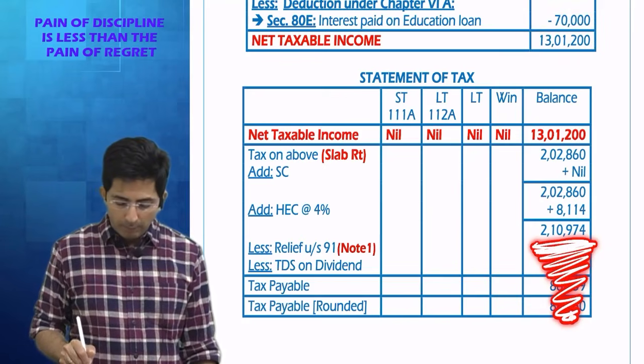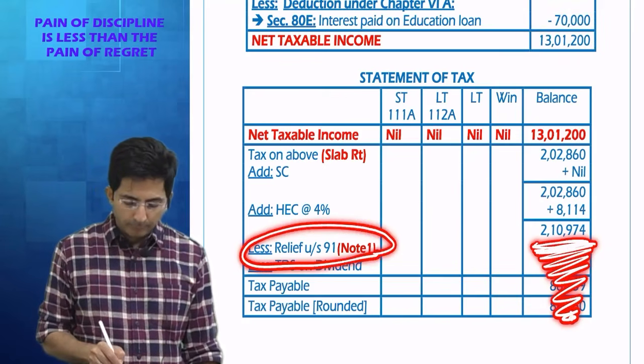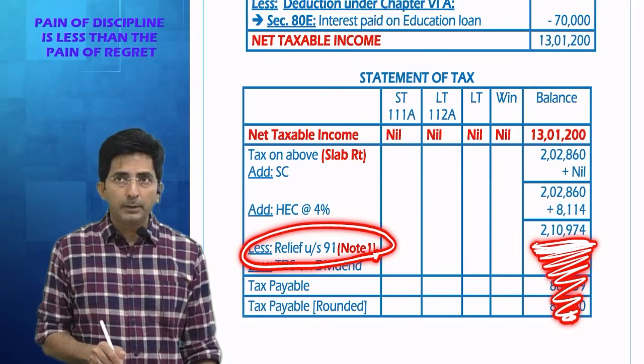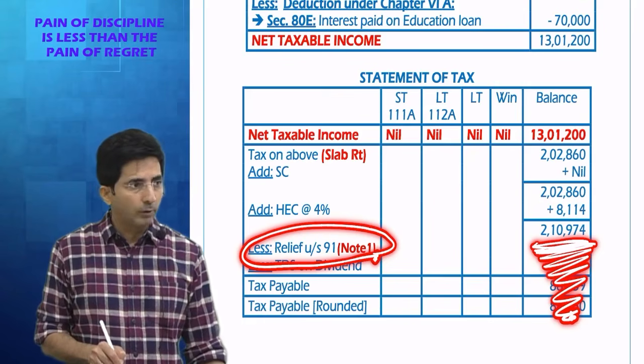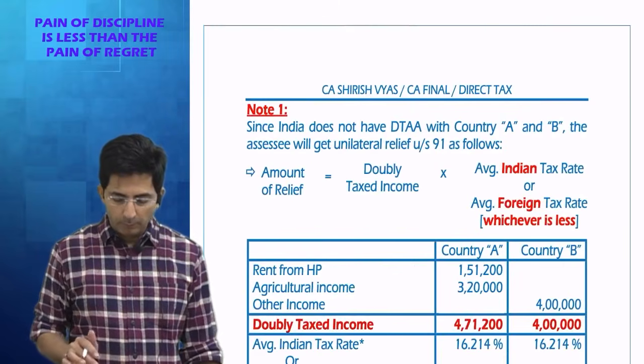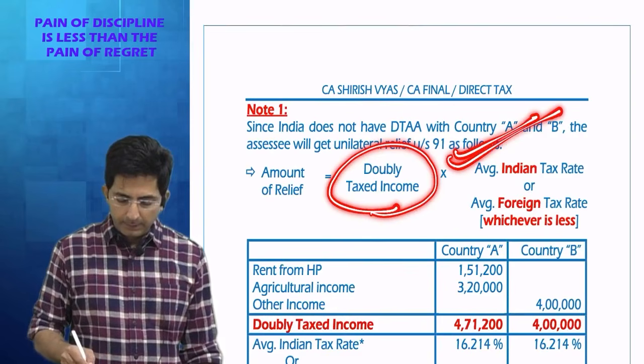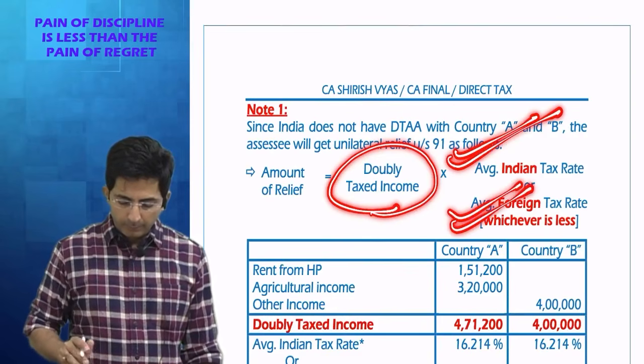Now how will you calculate the relief? There is a formula for relief. What is the formula? Doubly taxed income into lower of average Indian rate and average foreign rate. Lower of the two rates. So do one thing.